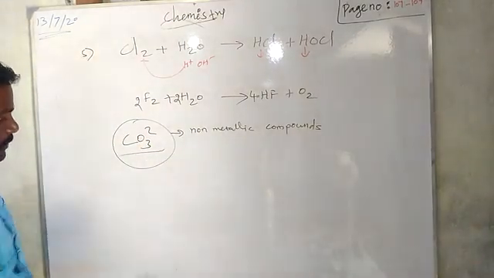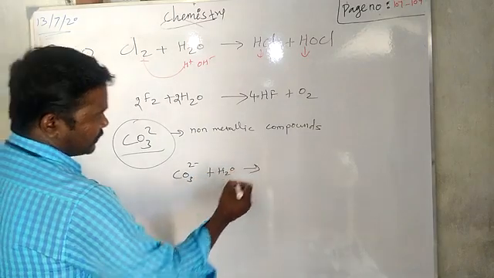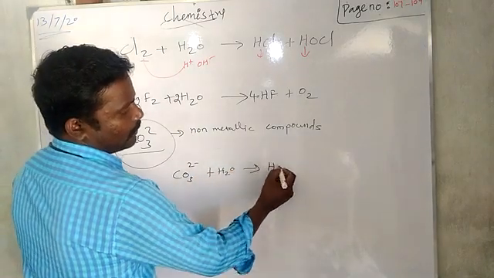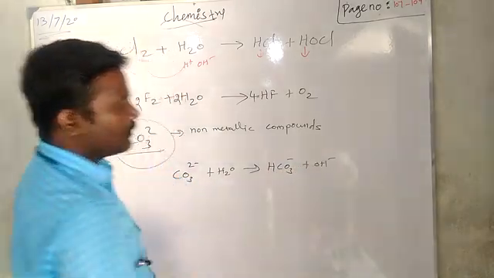So the CO3 carbonate group reacts with water, gives HCO3 minus and OH minus. Right?